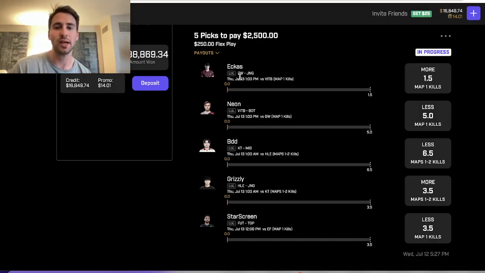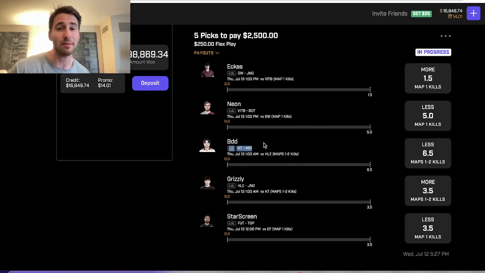Now, I do want to mention there's an added benefit of this slip, and the added benefit is that players on opposing teams in esports are positively correlated to go opposite directions. I know that may be a little confusing, but basically BDD is on the team KT. So if he goes under, then Grizzly is more likely to go over.